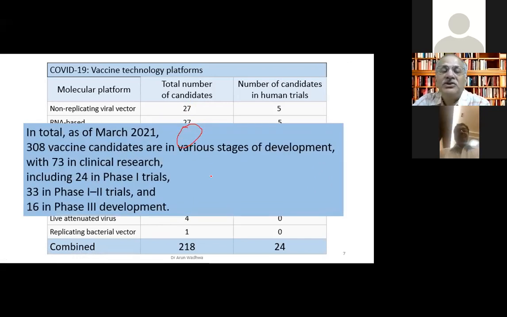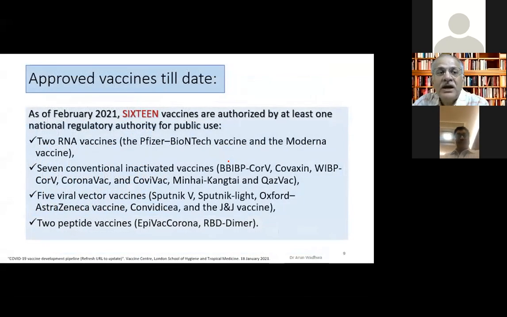And as of this March 21, after that, I couldn't find the data. 308 vaccine candidates are there in various stages of development. 73 are in clinical research, including 16 in the phase 3 development. So out of these 16 vaccines which are authorized in public use somewhere or the other, 2 of them are the RNA vaccines. We all know them, the Pfizer and the Moderna vaccine.